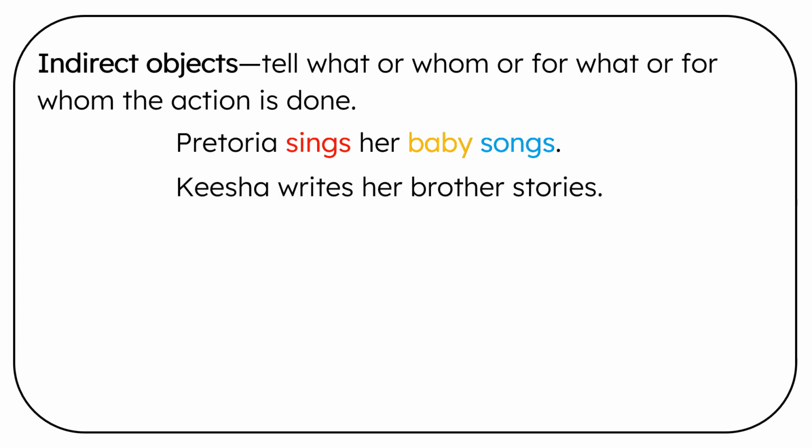Keisha writes her brother stories. What does she do? She writes. That's the verb. Writes what? Stories. That's the direct object. Who does she write stories for? Her brother.